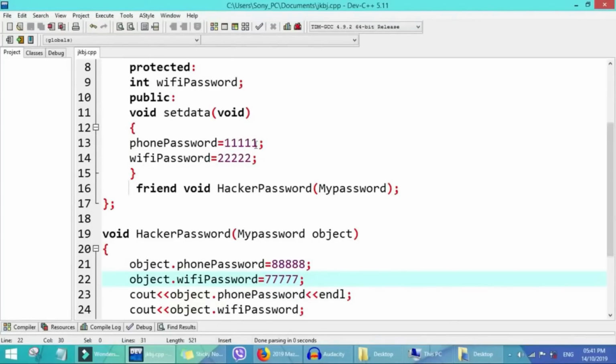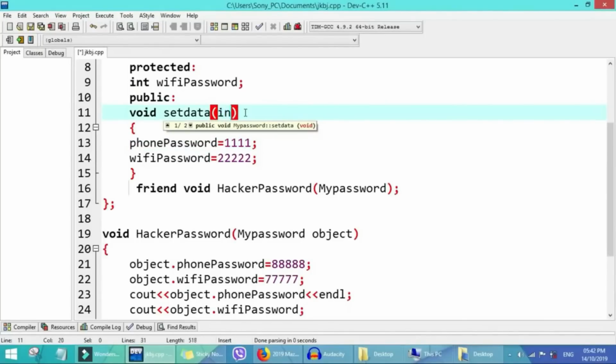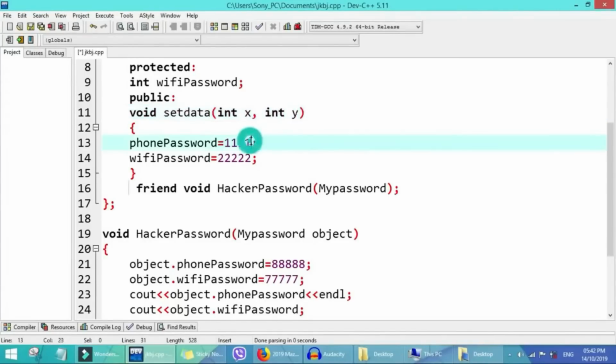Actually, just like what I talked about before, it has no significance like that. If we want to use it, mostly we won't use a parameterized variable, for example int x, int y. So we come here, we put x in place of that number, and here we put y.